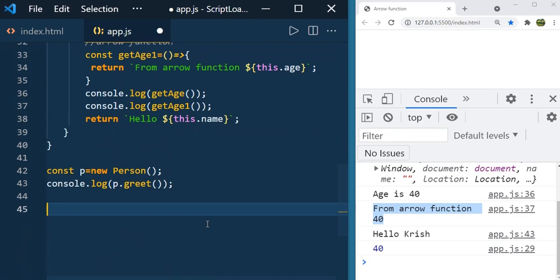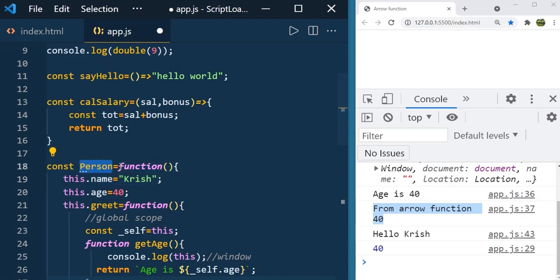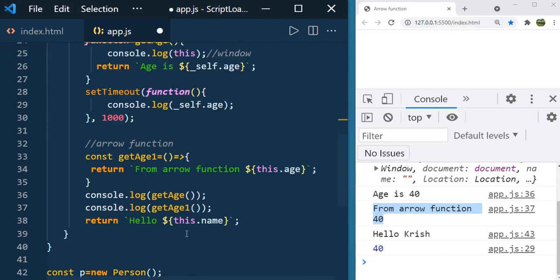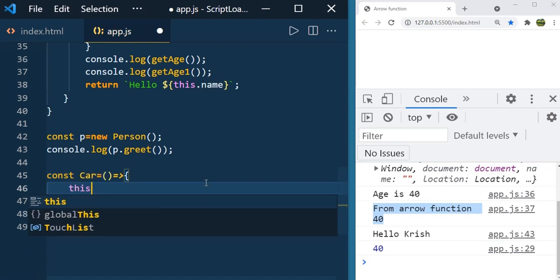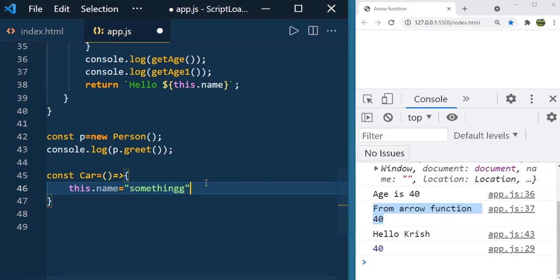Now let us see another difference: using an arrow function you can't create a constructor. Here we defined the person using the normal function syntax, and let us define the same kind of object constructor using arrow functions. Let's say const car equal to, let's say this.name something, and here let's try to create the object of the car.